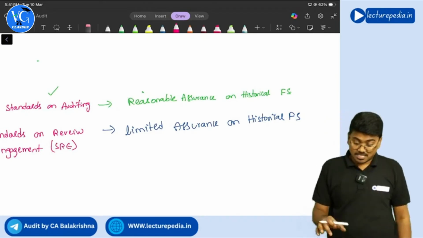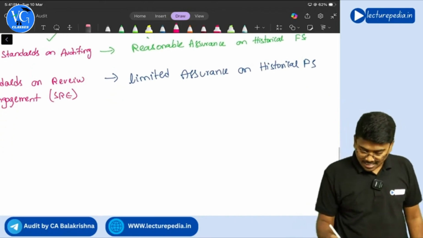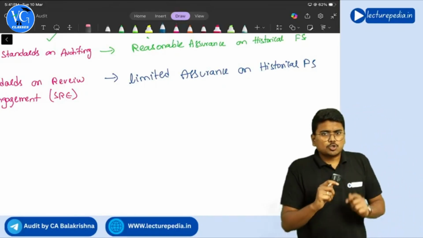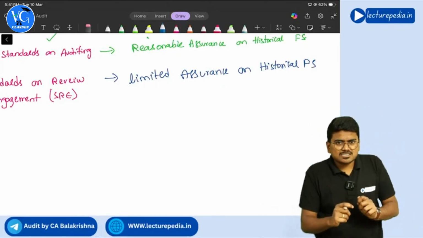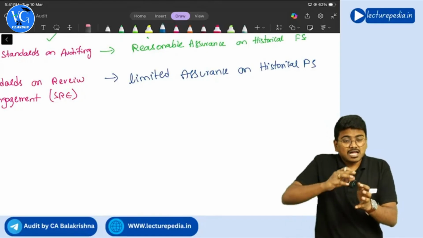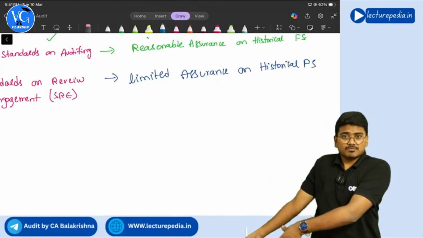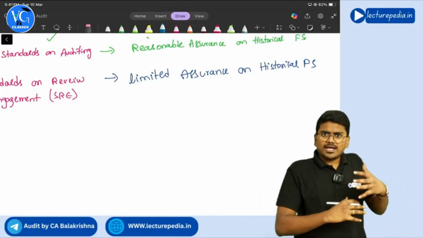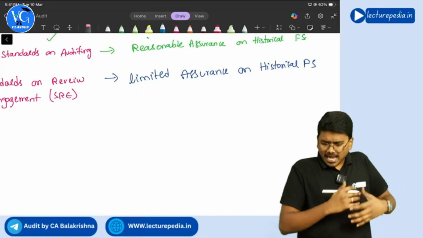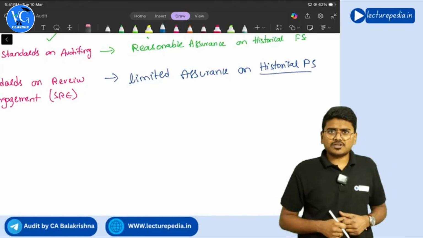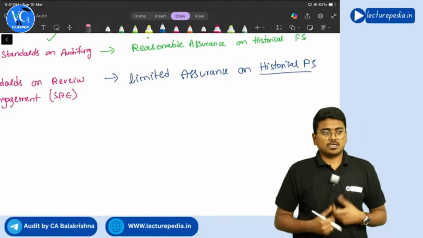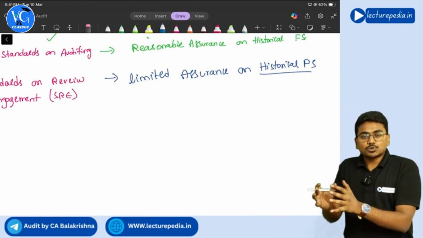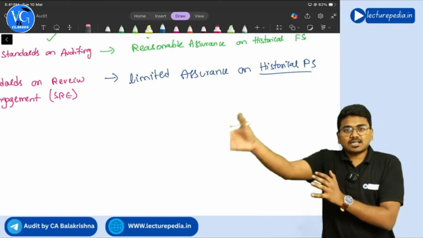Clear? Yes. Now tell me, can the auditor be appointed to provide assurance on items other than financial statements? Yes, the auditor can be appointed to provide assurance on items other than historical financial statements. Yes, examples. See, a company can appoint an auditor to provide assurance on its internal controls.